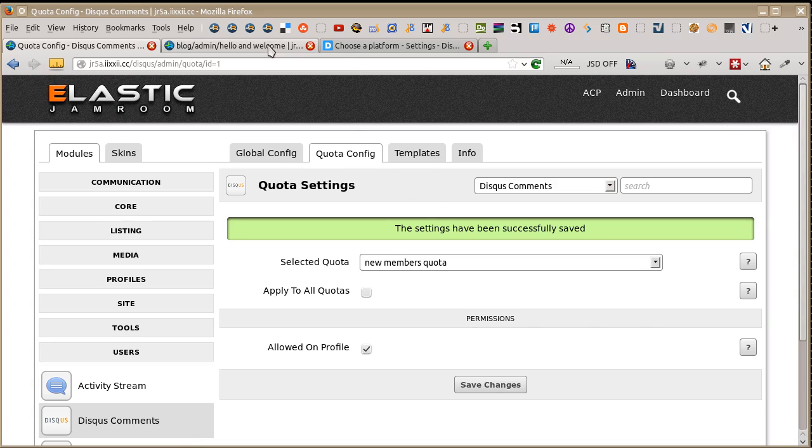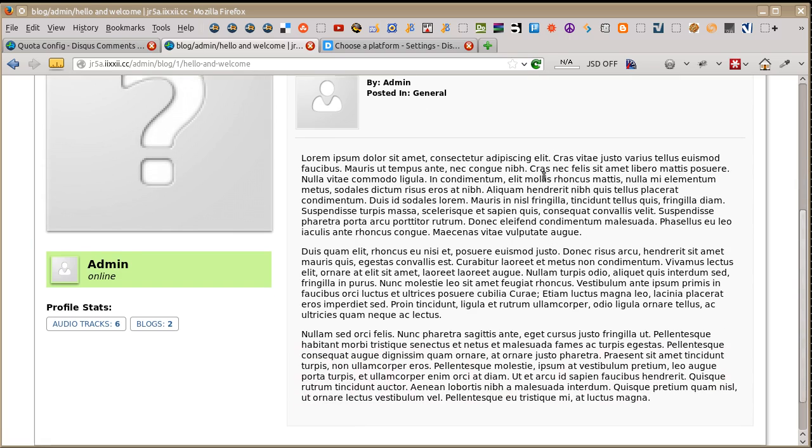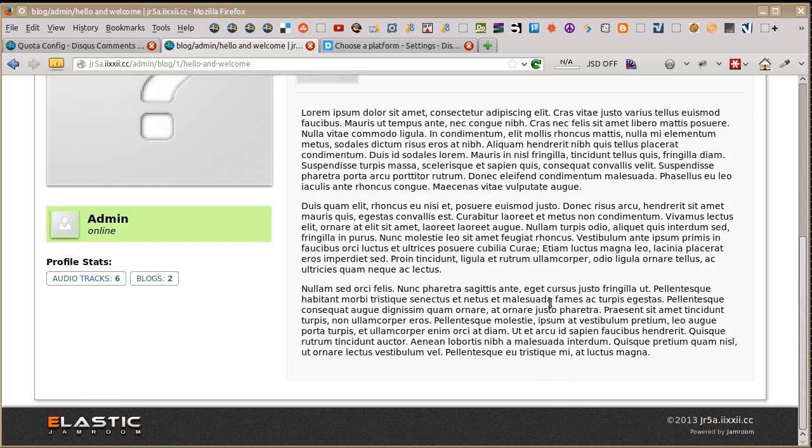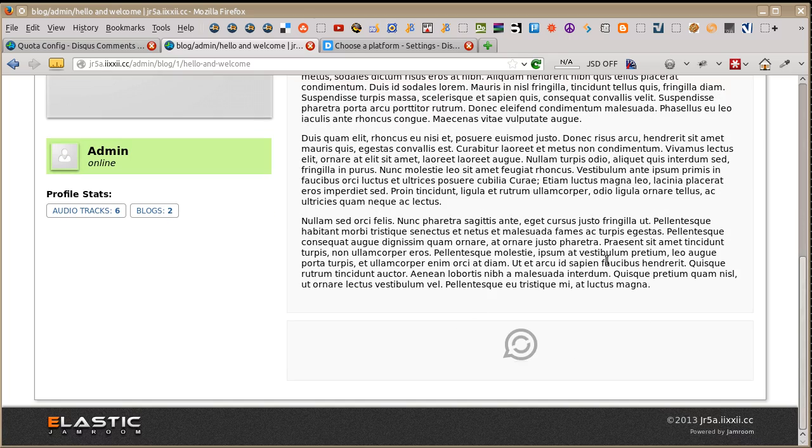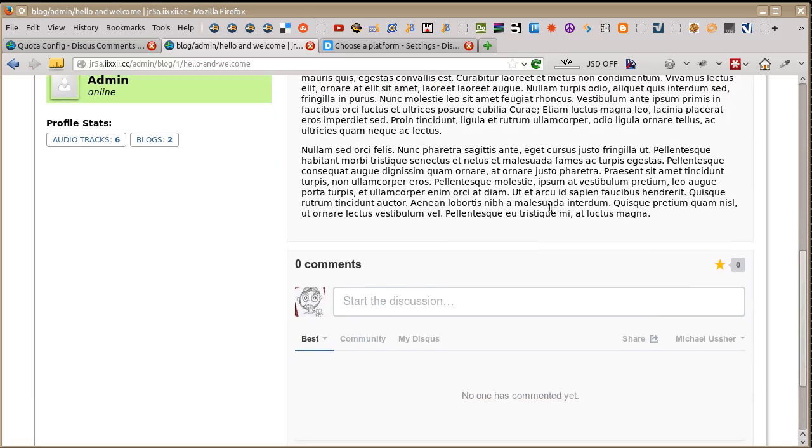Now because we've done that, if we come back to the blogs where there wasn't a Disqus thing before, hit refresh. And now we have Disqus coming out here at the bottom. There we go. Comments are provided by Disqus.com instead of the comments module.